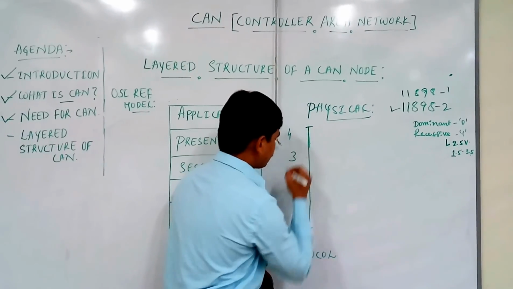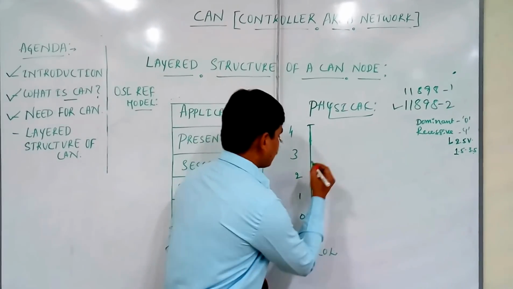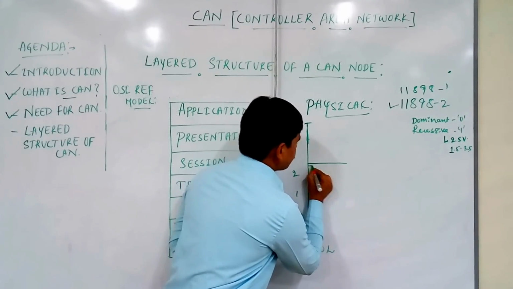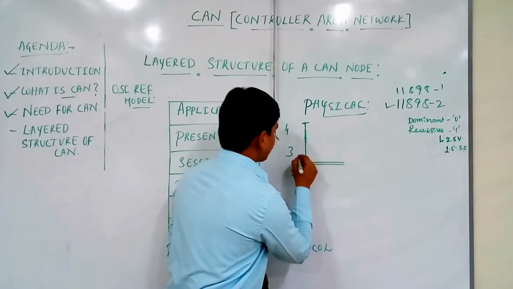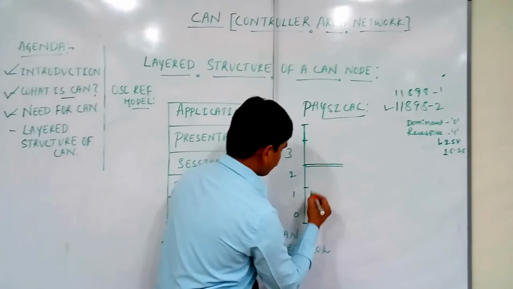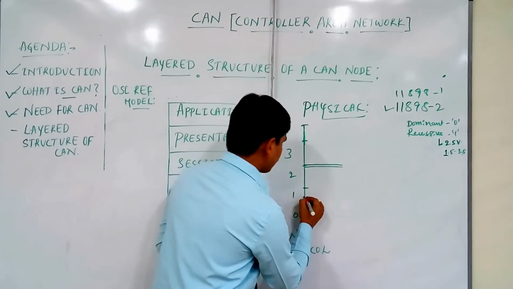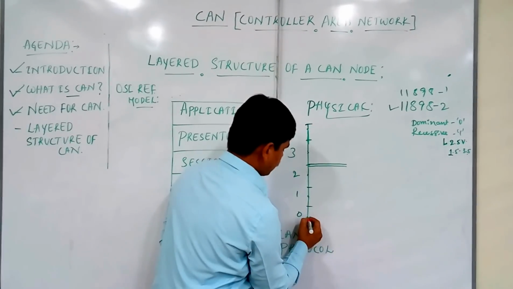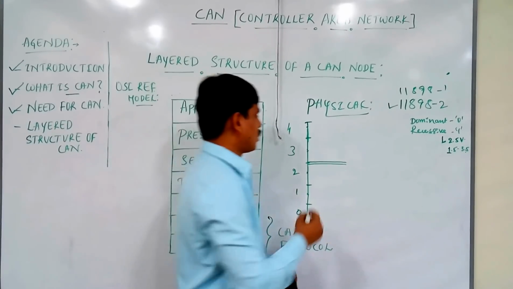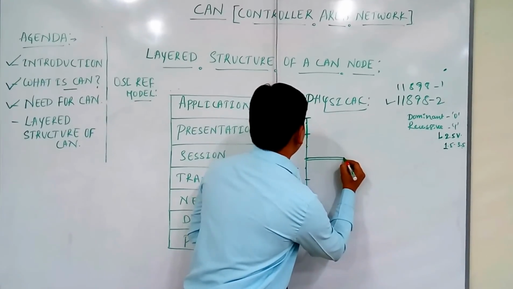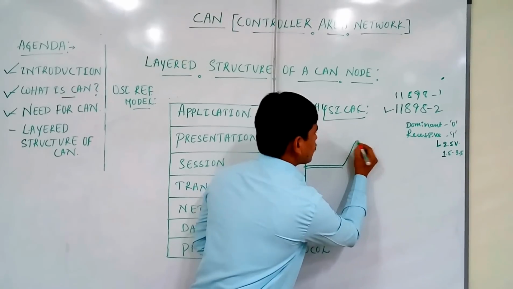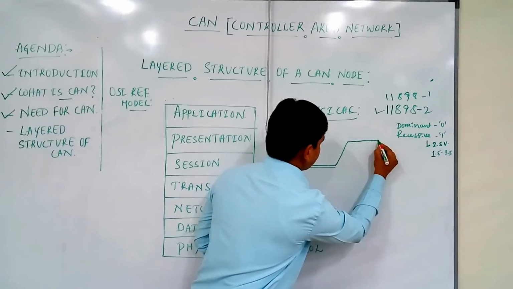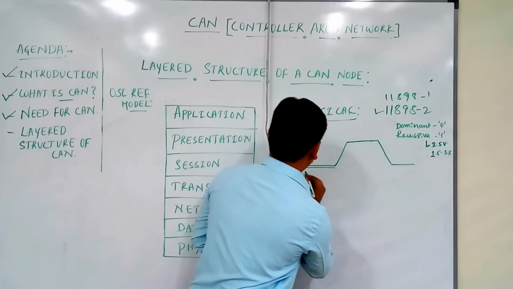Let's see how it looks. The bus is starting at recessive, that means the voltage is 2.5, here 3.5, here 1.5, here 0.5. This is our 1 volt, 2 volt, 3 volt and 4 volt. This is my 0. As I said, the dominant bit is represented as 3.5 to 1.5.